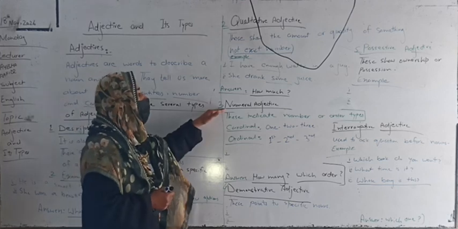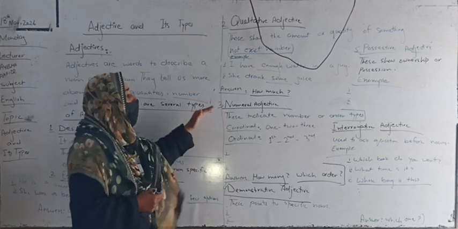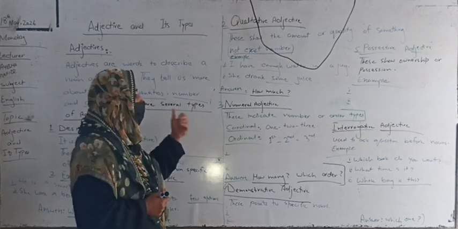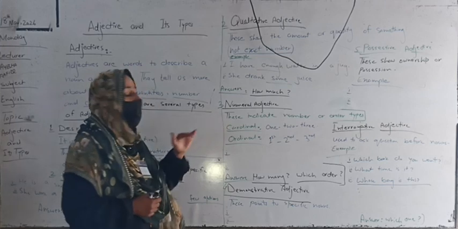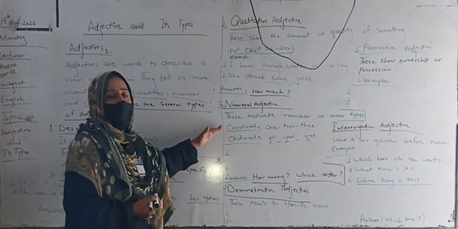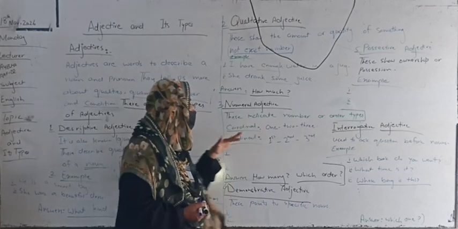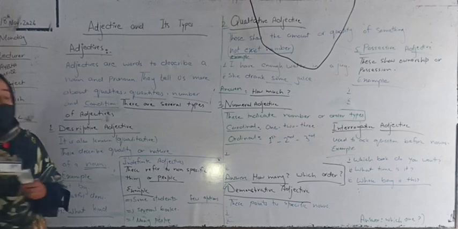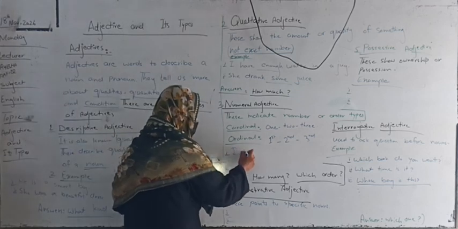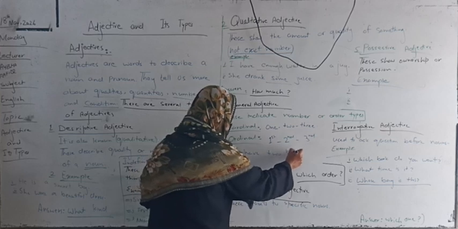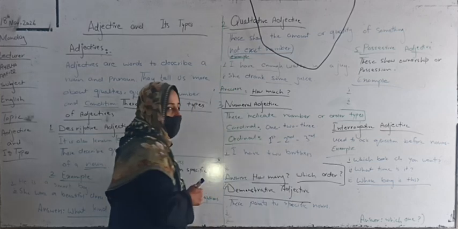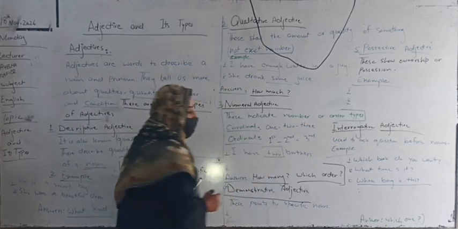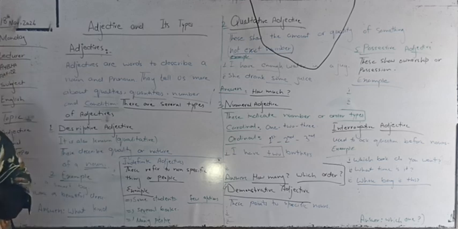Third is numeral adjective. What is numeral adjective? It always answers how many and which order. These indicate number and order. For example, cardinal: we can say 1, 2, 3. In ordinal, we can say first, second, and third. For example, I have 2 brothers. In this sentence, the numeral adjective is 2.